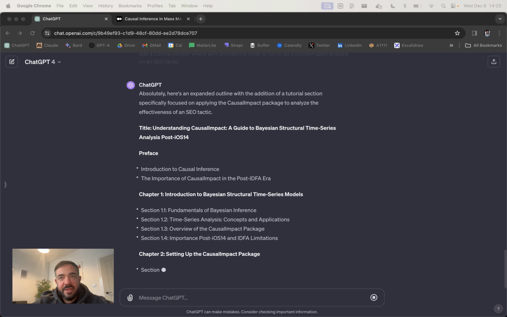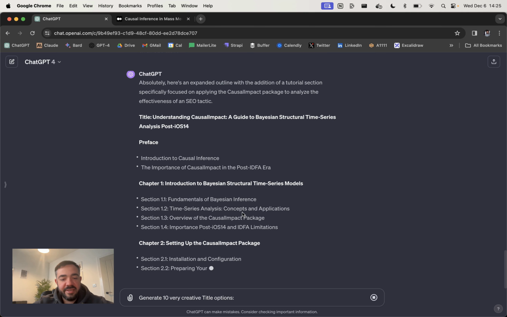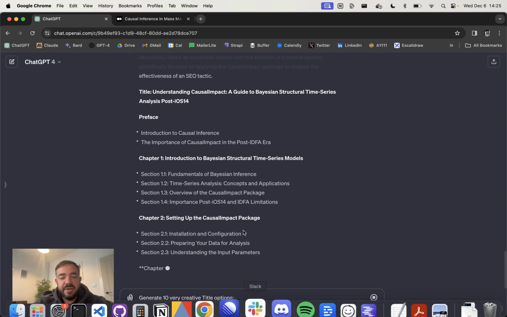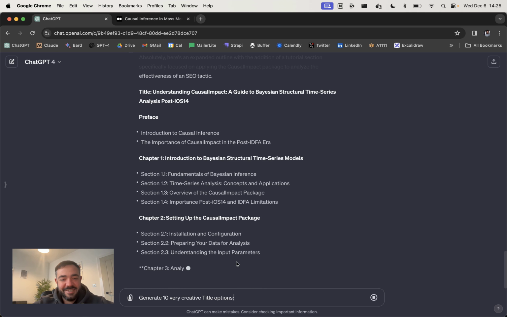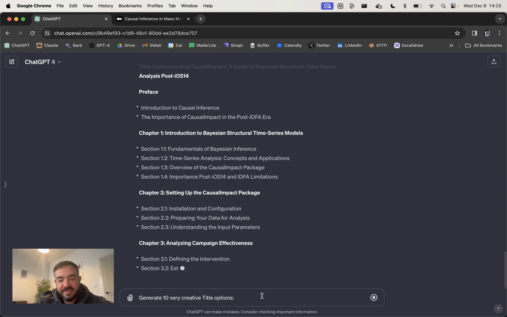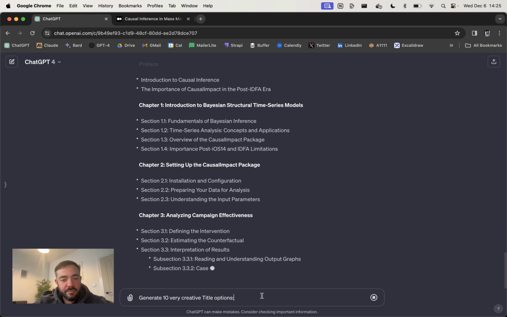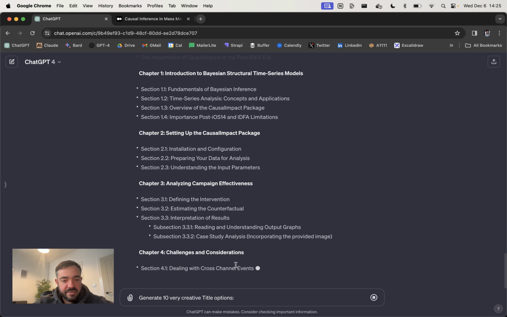Cool. So while that's running, I'm just going to paste in the next thing, which is generate 10 very creative title options. I've tried lots of different ways to do this, but I found in general, it's good at generating lots of options. And if you put the word very creative, it tends to give you a pretty good range of stuff. Well, so there we go. So this is running this stuff out.